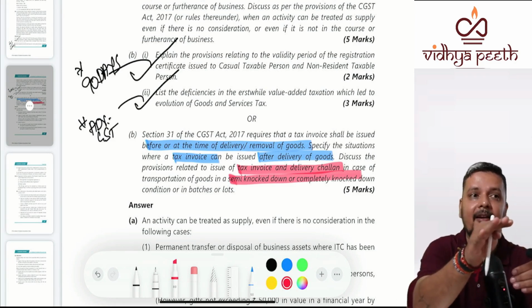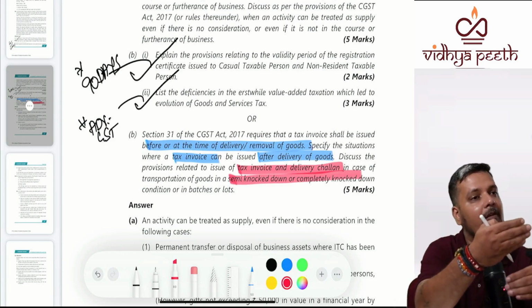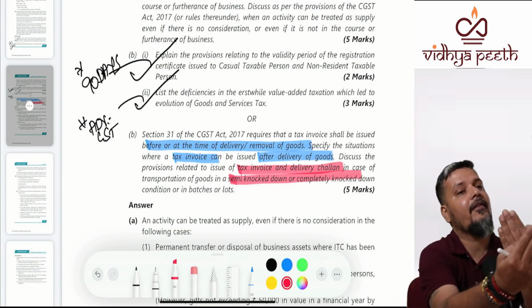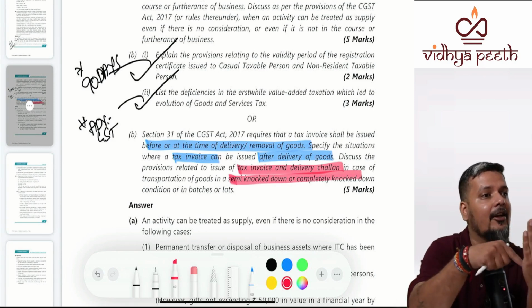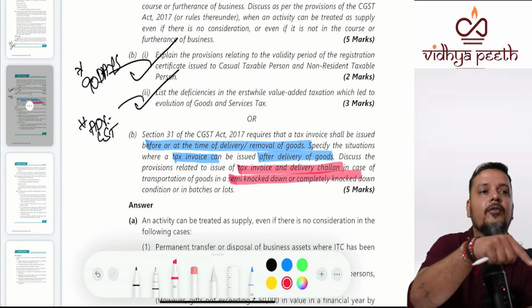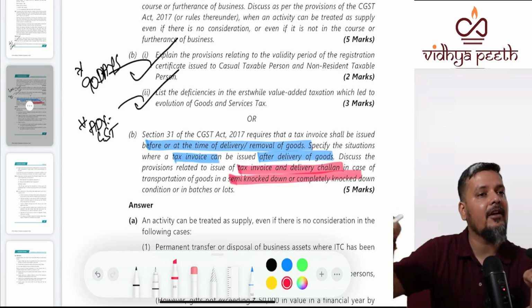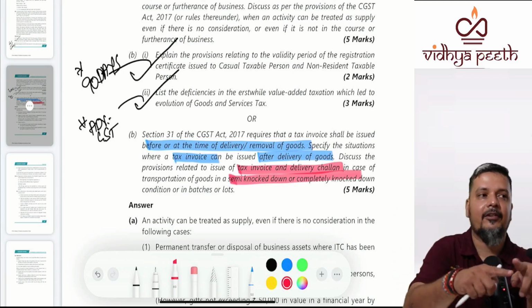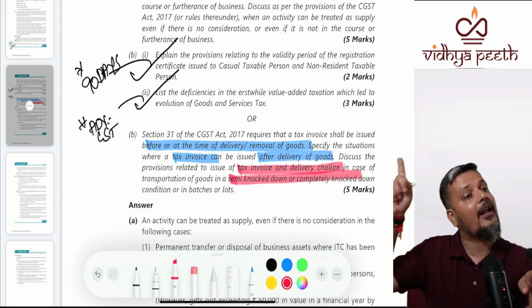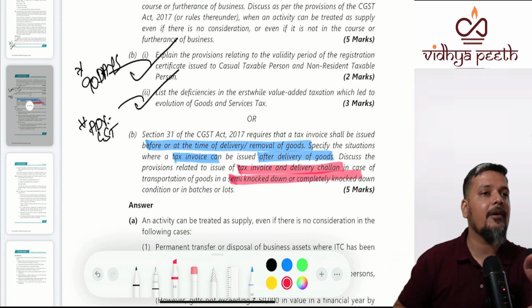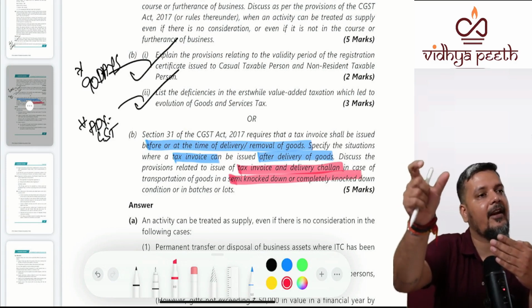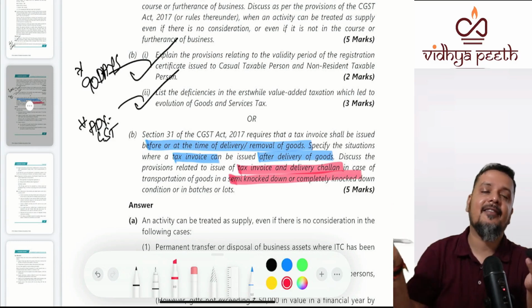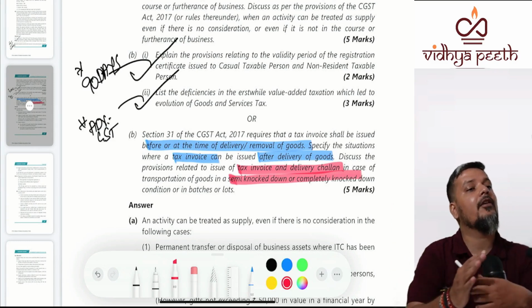Though there is a supply, you will generate DC along with e-way bill for 10 crores plus GST and give a copy of invoice. You will tell that, see, this is supply. Though it is supply, I am giving delivery challan because supply is for 100 crores, but this truck is containing only 10 crores. So you will do this for every lorry: first lorry, second lorry, third lorry, fourth lorry, even for the last lorry. The only change in the last lorry is that the delivery challan and e-way bill will be for 10 crores, whatever is contained in that truck, but in the last lorry, you will not give a copy of invoice, you will give the original invoice.